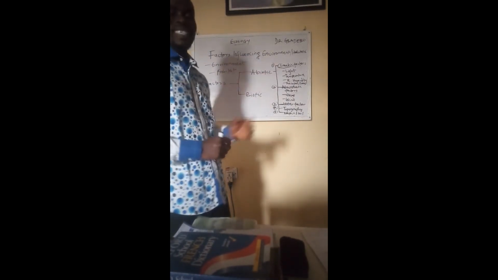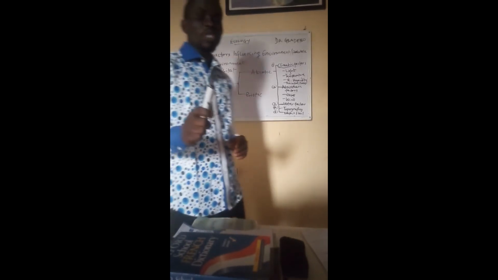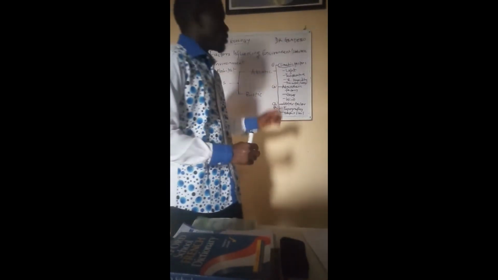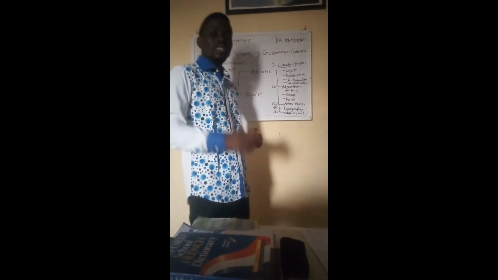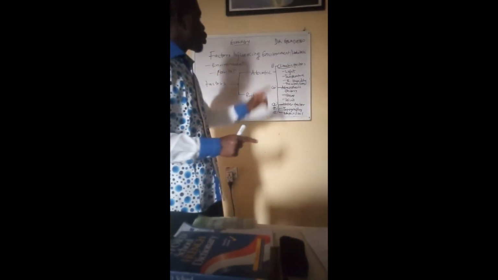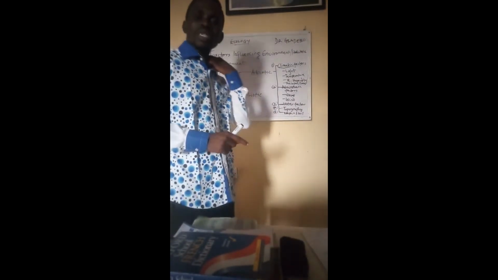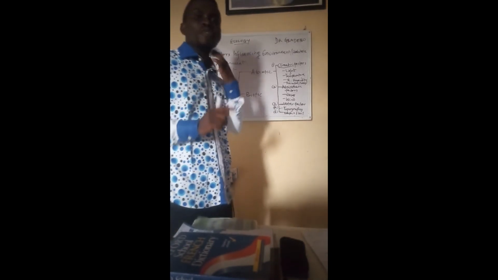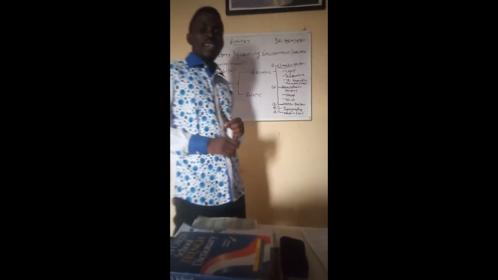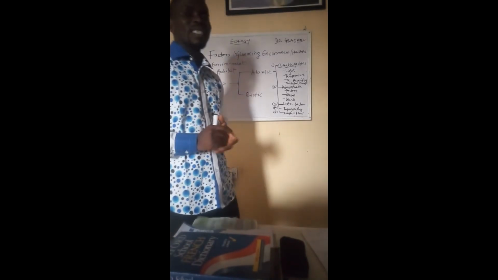So we see that light is very important, and I want to mention here that the sunlight drives most of the climatic factors.